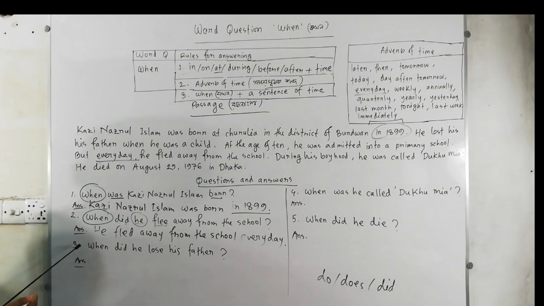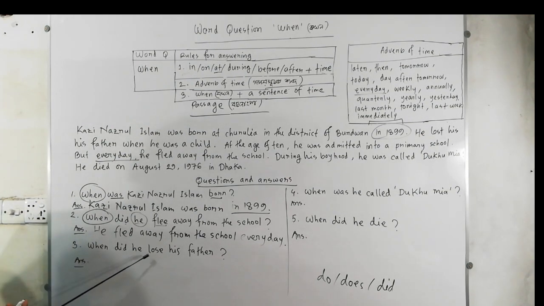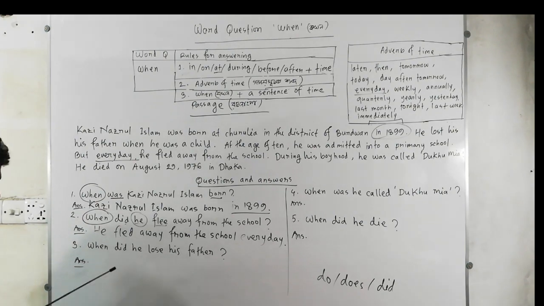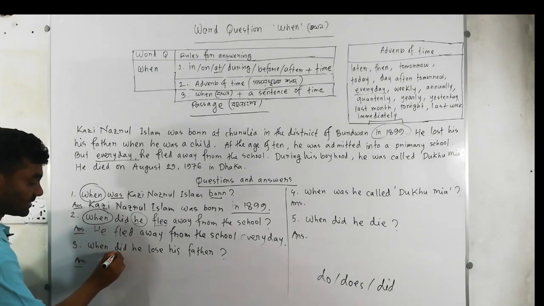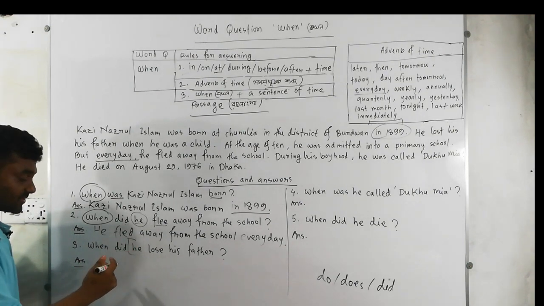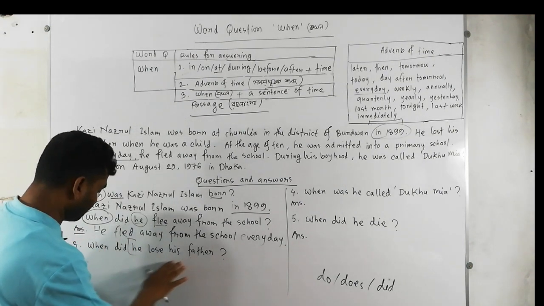Okay. Now, I'm going to the number 3. When did he lose his father? Okay, I follow these questions. Here we go. There is did. So we have to take after did. This person must be the same,